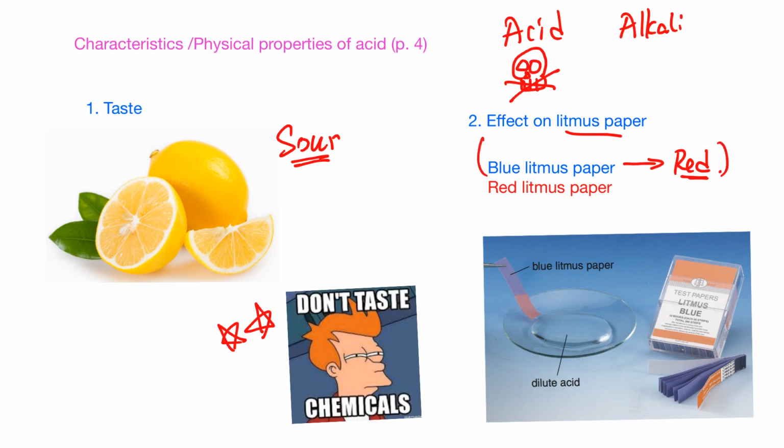If you put in a blue litmus paper and it turns red, oh, that one is dangerous. That red one is the acid. But if you put in red litmus paper, it will remain red. So to test whether it is acid or alkaline, for acid you use blue litmus paper. If it turns red, that is acid.